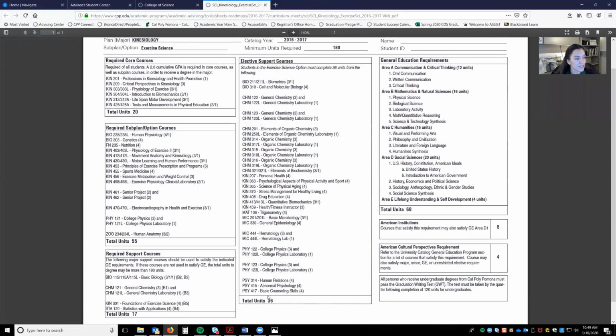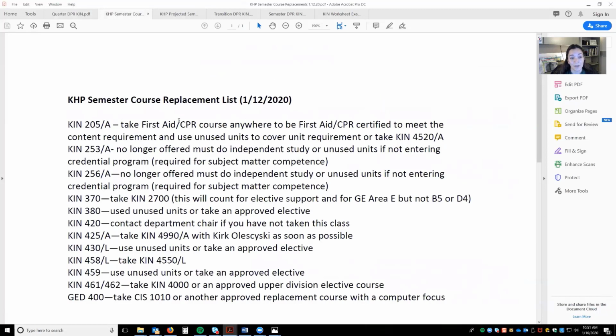Then she has 36 units of elective support courses. She will choose these elective support courses, and then 68 units of GEs. Now, quarter students, you may be wondering, well, the course that is on my quarter curriculum sheet is no longer being offered in semesters. Thankfully, Dr. Chase, the chair of the KHP department, has made a KHP projected course offering sheet and replacement list. So every class that is on your quarter curriculum sheet should be accounted for.